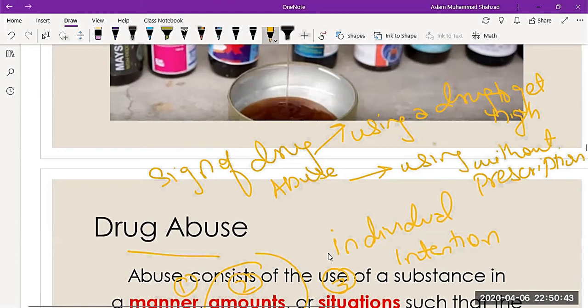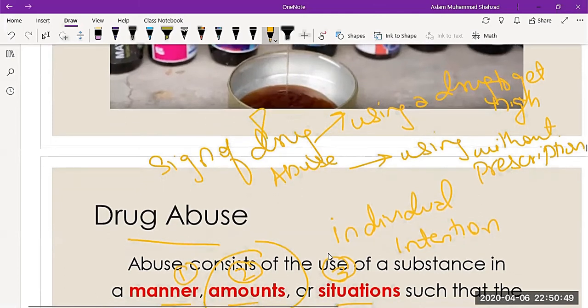Or exceeding the recommended dose. So those are the signs. The signs of drug abuse and drug misuse are different.